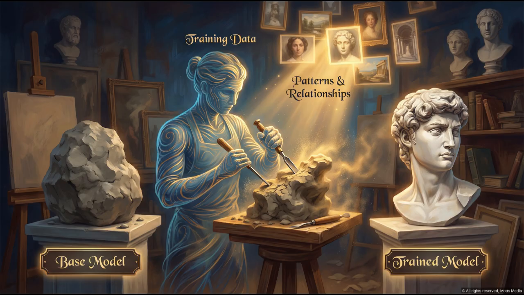This artistic metaphor powerfully illustrates data's role in shaping AI. A sculptor labeled training data works on a formless clay lump representing the base model. Through careful shaping, the clay transforms into a detailed, recognizable statue representing the trained model. Light rays labeled patterns and relationships shine from reference images onto the clay, showing how training data illuminates the patterns that guide the model's development. Just as a sculptor's skill determines the statue's quality, training data quality determines AI output quality.